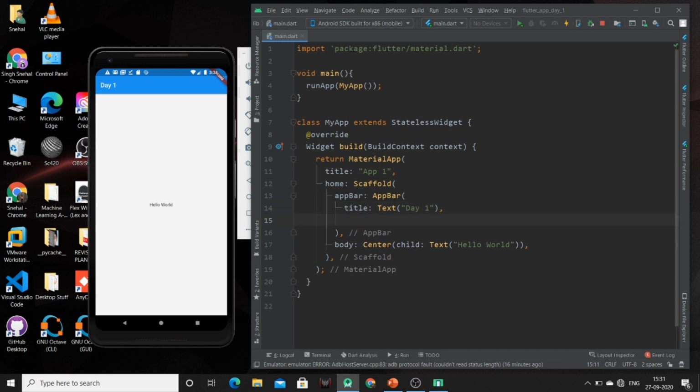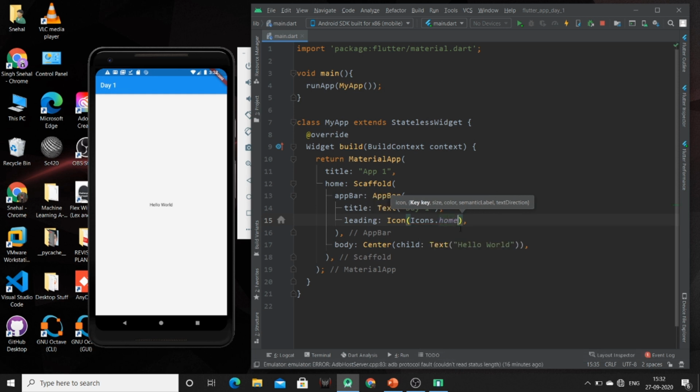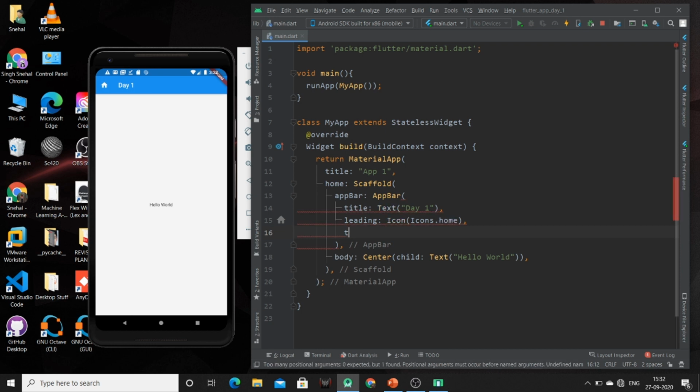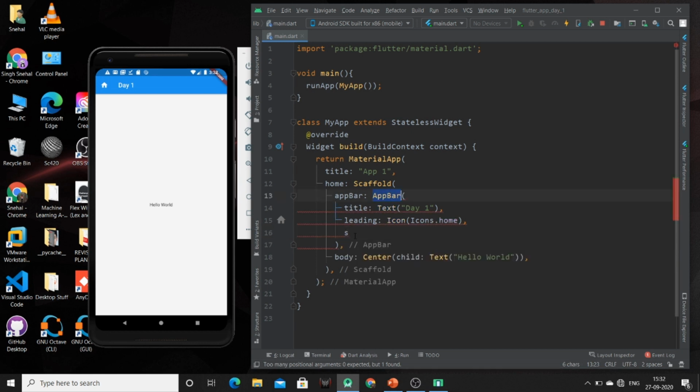Similarly, I can specify some icons also. Like in leading, I have created one icon widget. Inside that, I am mentioning icon dot home. So this will create one icon of home at the left side of the title. Similarly, we can also add trailing, and different actions, icon theme. So these are the properties available for this app bar.